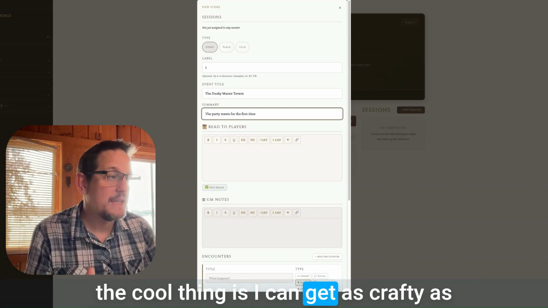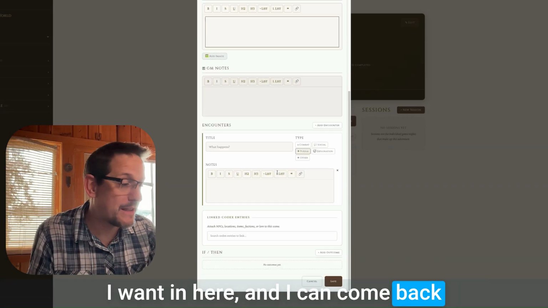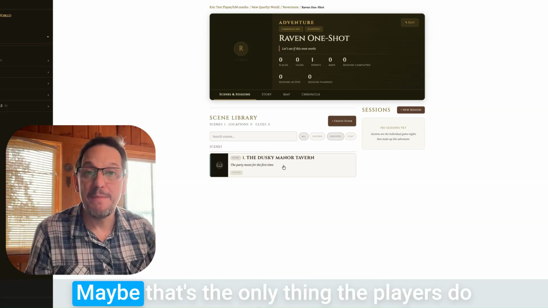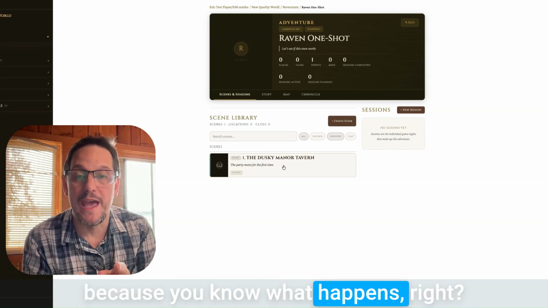The cool thing is I can get as crafty as I wanted here, and I can come back later and add it, and then I click save. Now I've got a scene. Maybe that's the only thing the players do, because you know what happens, right?